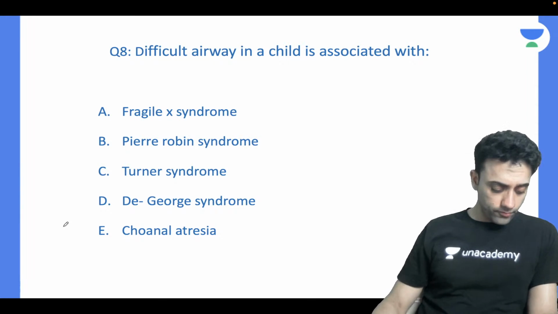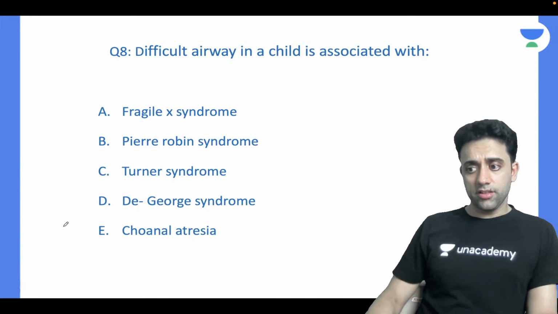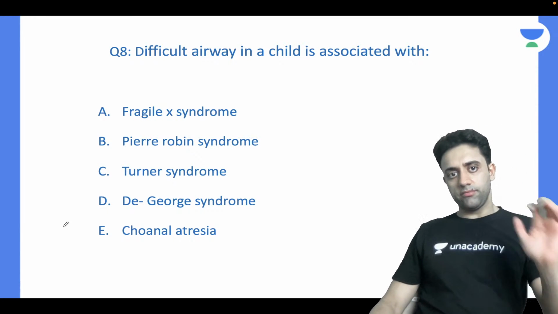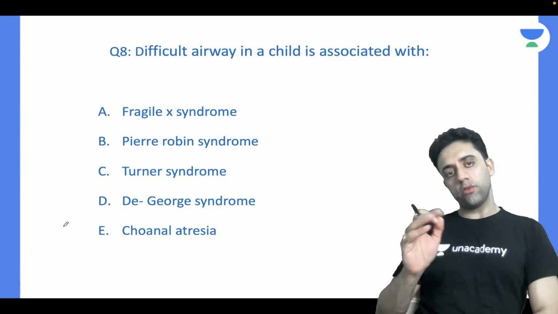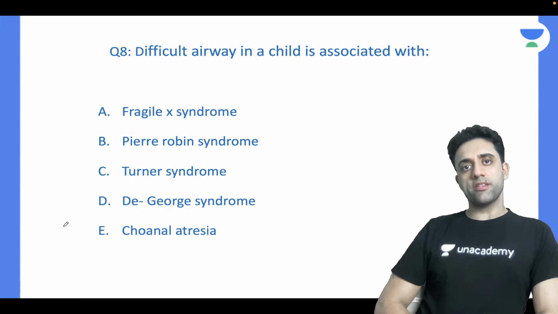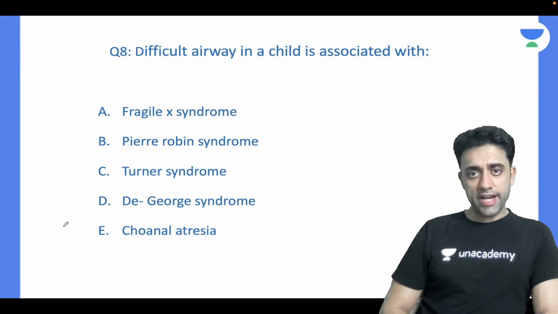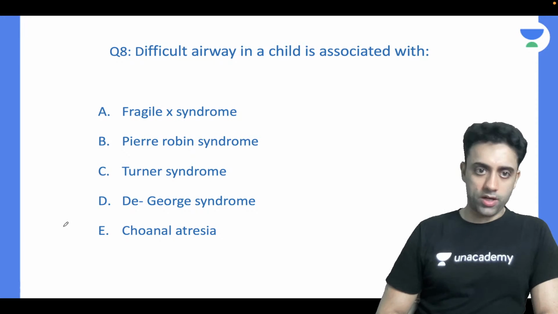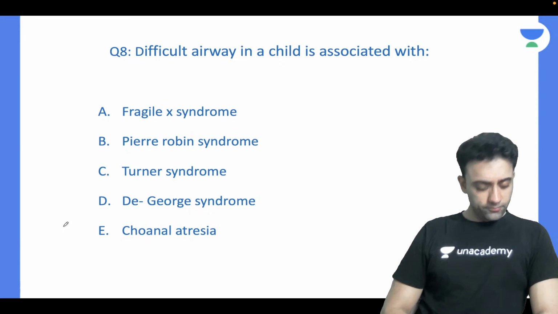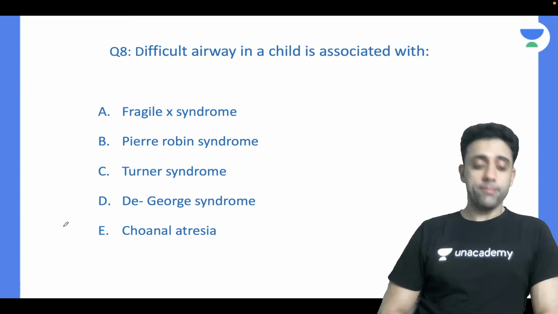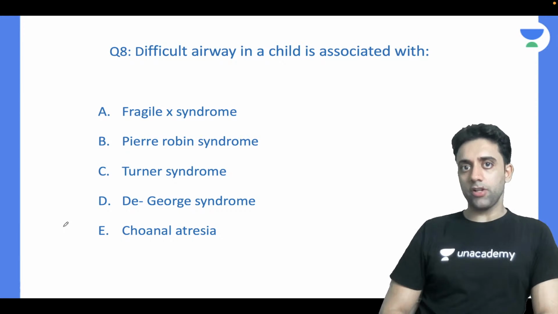This is a very classy question again. These questions are very next level. Only someone who has read very nicely can answer such questions. Very good questions these are. So, difficult airway in a child. Difficult airway in a child is associated with what? And remember, multiple options are correct.